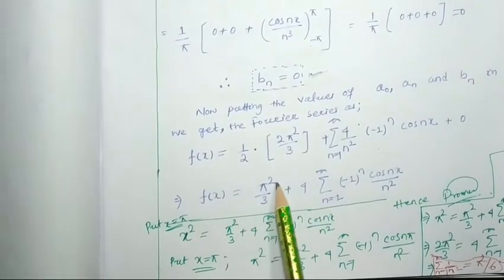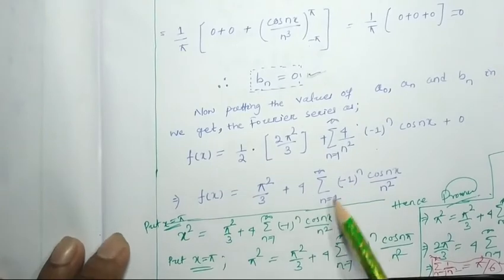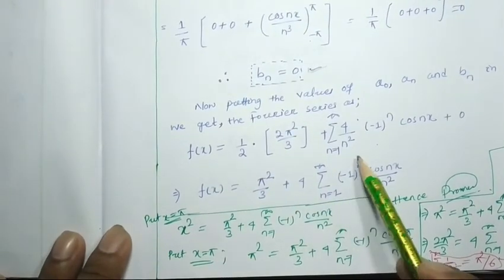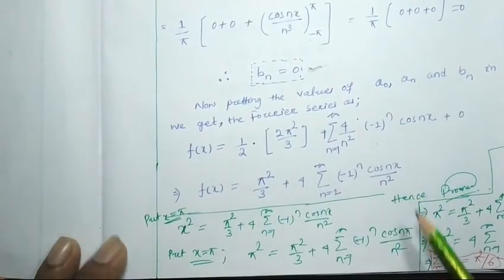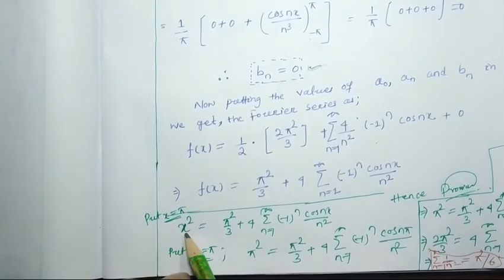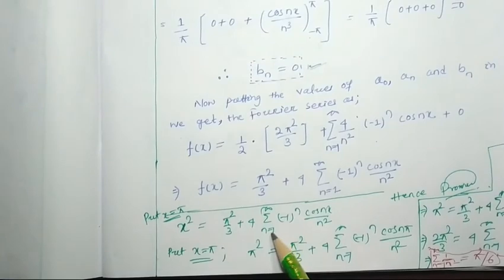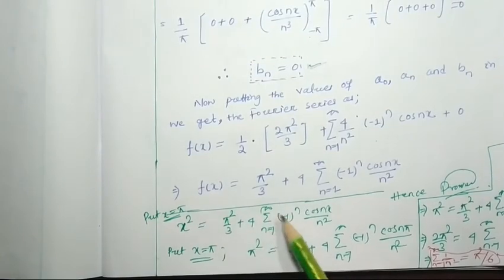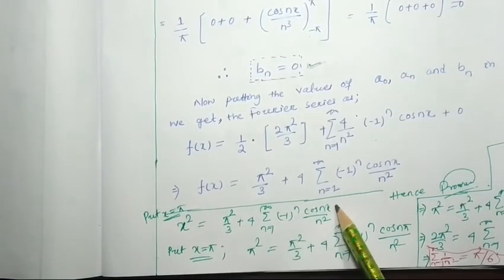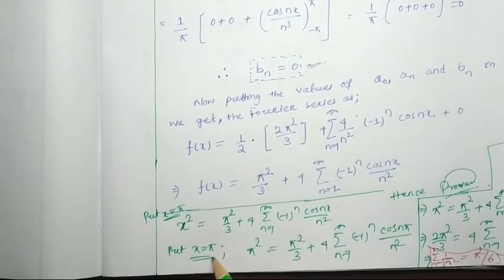So here we found that x square will be pi square by 3 plus 4 into summation over n equal to 1 to infinity minus 1 to the power n cos nx by n square. Now we have to put x is equal to pi.